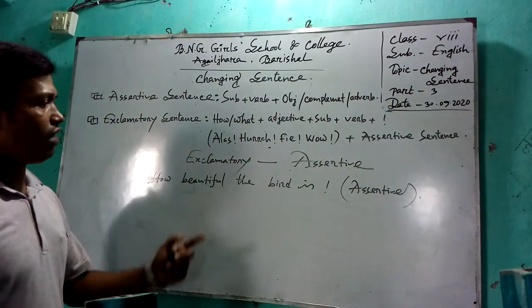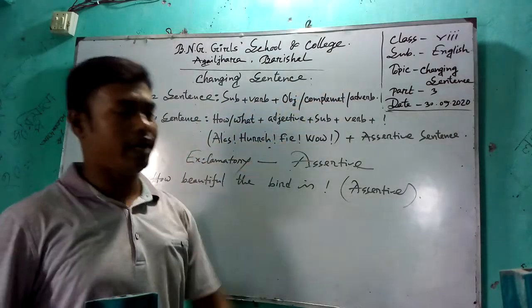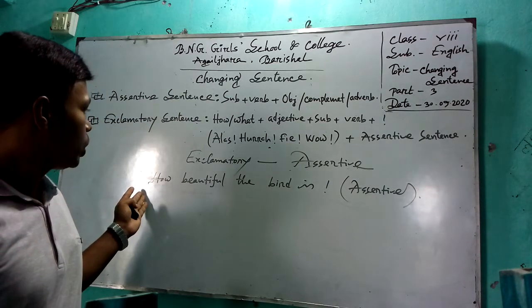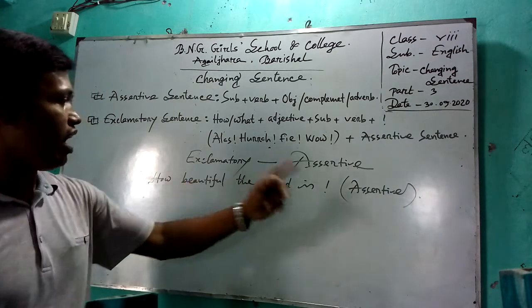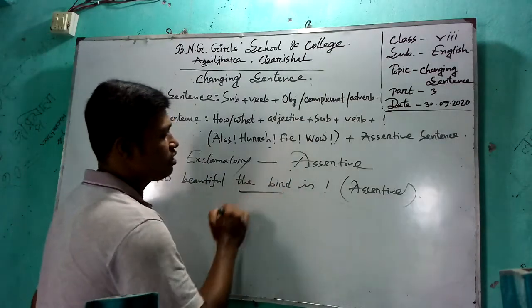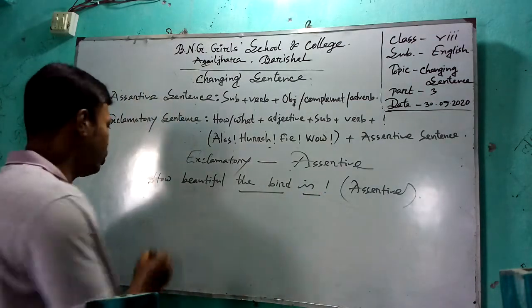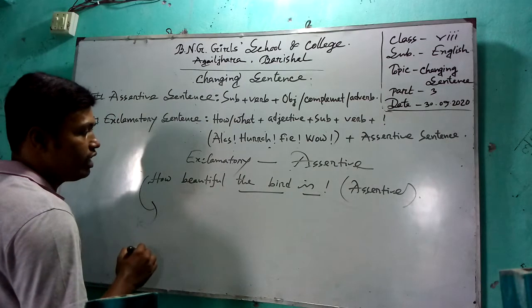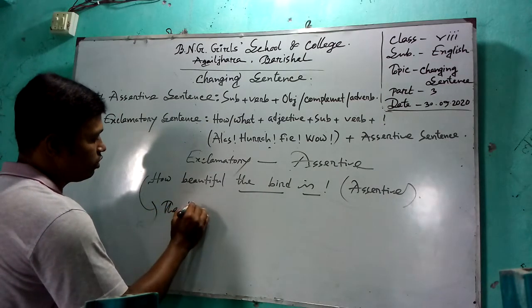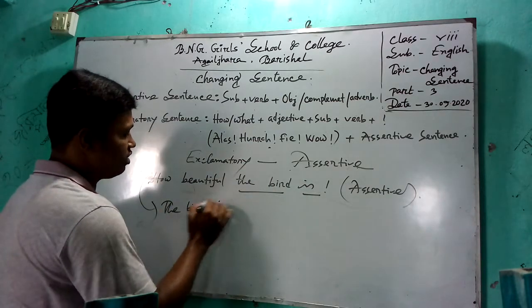The structure of assertive sentence is subject, verb, object or complement or adverb. So if you are told to convert this sentence into an assertive sentence, first you have to identify the subject, then the verb, and then the rest part of the sentence. We write the bird as the subject at the beginning, then: the bird is.